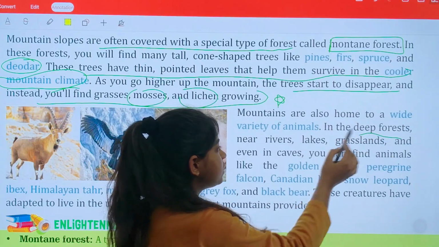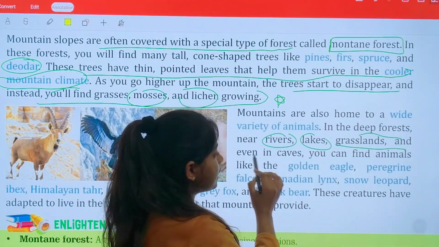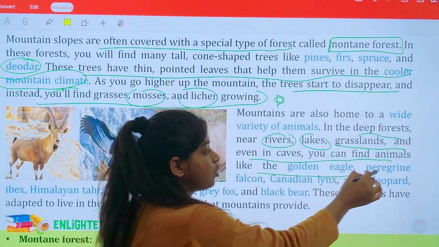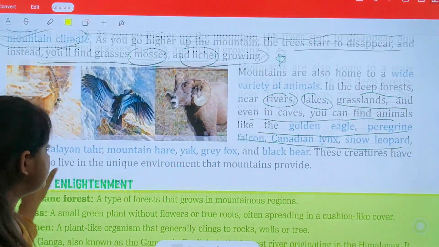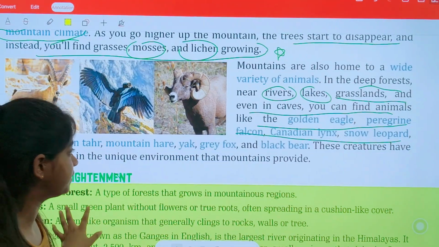In deep forests, near rivers, lakes, grasslands, and even in canyons, you can find animals like the golden eagle, peregrine falcon, Canadian lynx, and snow leopard. These are the animals which you will find in such a climate.